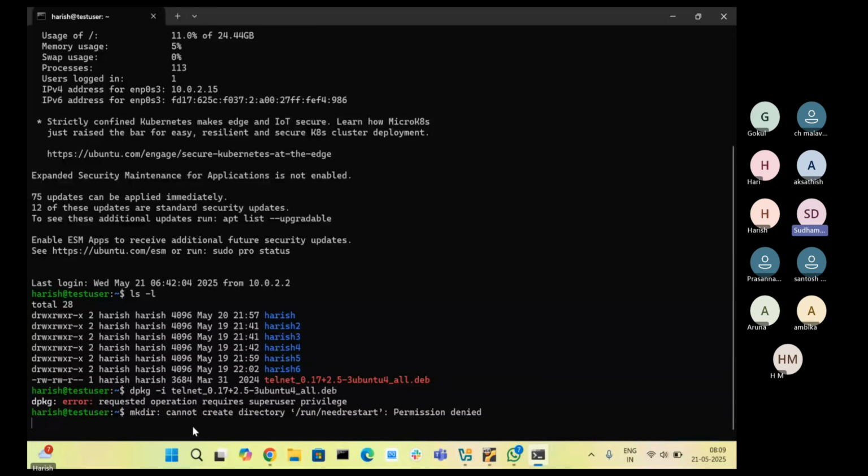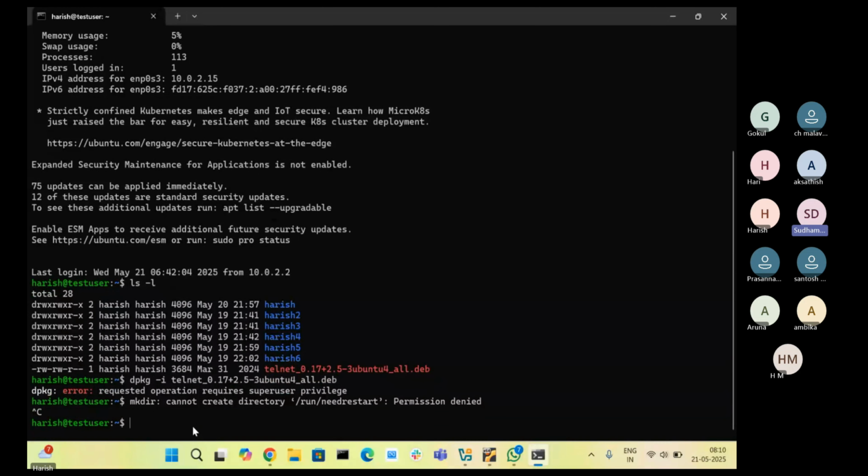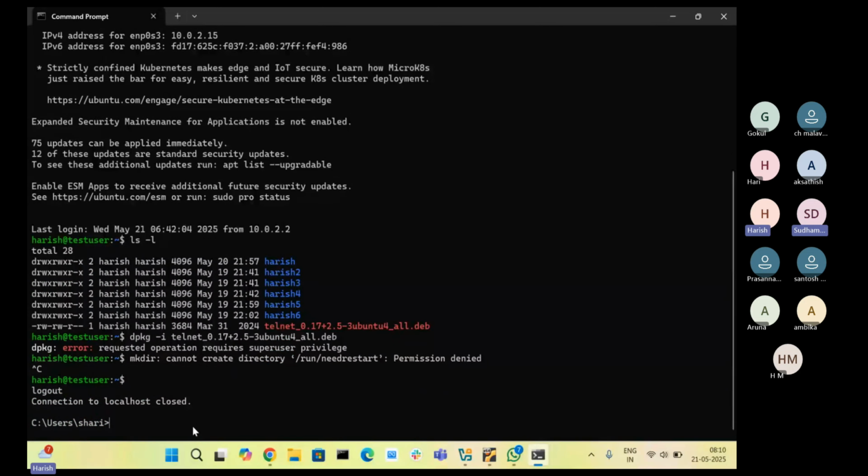Permission denied. See, you are using the Harish user, right? The Harish user by default cannot execute all the commands. He's not a root user. I'm trying to explain the scenario since we have not discussed users and management. Right now, the Harish user is a sudo user. When you run these commands, you have to give sudo before the command. Since you don't want to fall into this scenario, I requested you to switch to the root user first. How to switch to the root user? sudo -i, not control D. sudo -i.